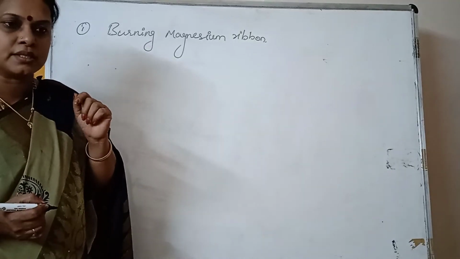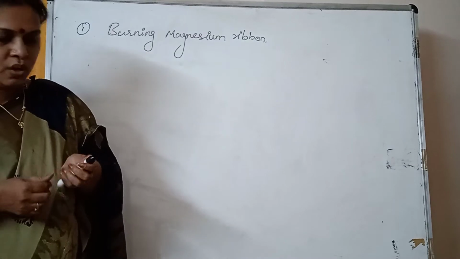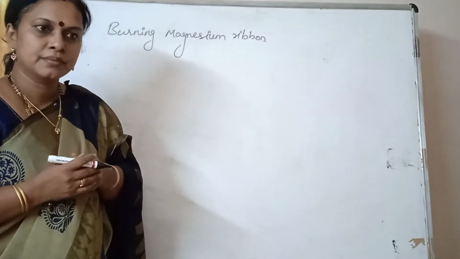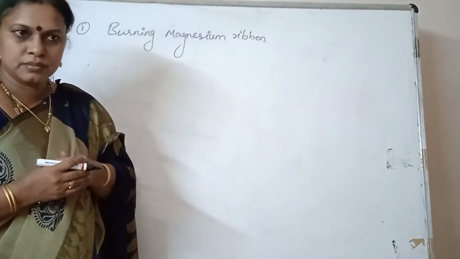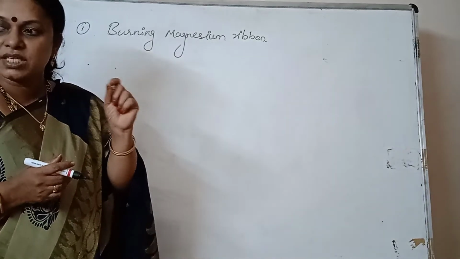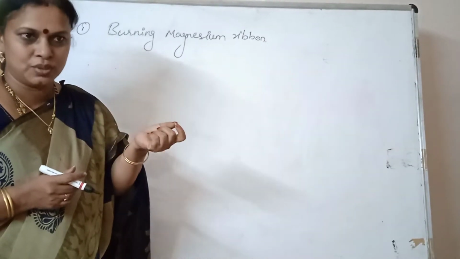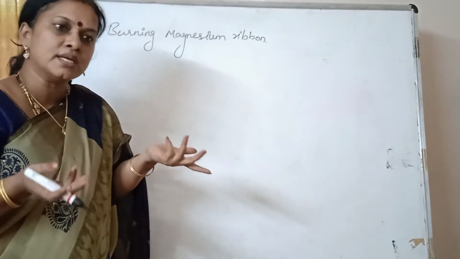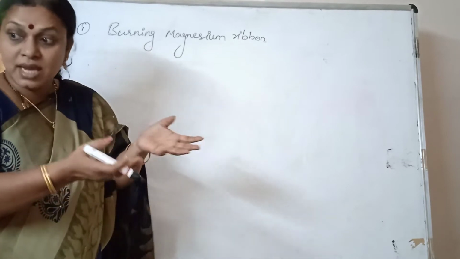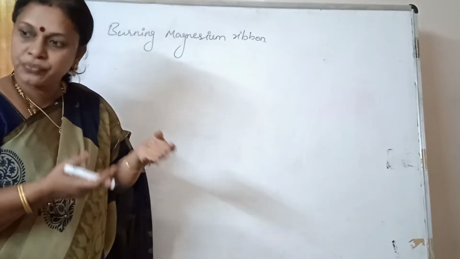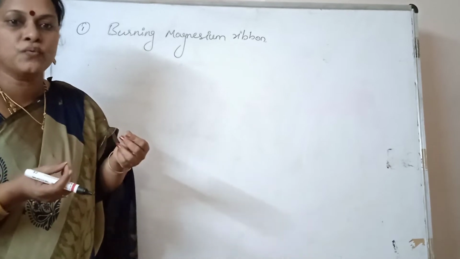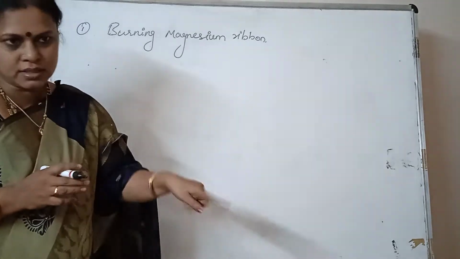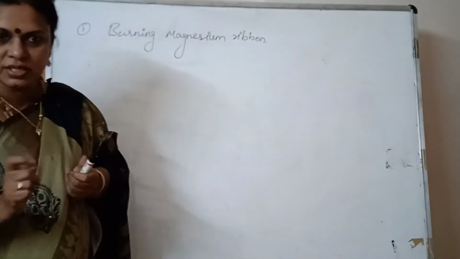Now before we burn it, suppose it is a magnesium ribbon, we need to rub it with sandpaper. Why do we rub it with sandpaper? Because one layer will form because of the atmospheric oxygen. The layer which is present on it should be removed. So we need to remove the layer to make it burn faster. What happens if we don't? The reaction already took place, so it takes a lot of time to burn. So we need to remove it with sandpaper. If sandpaper is not available, what do we do? Any hard, rough surface we can rub it on.